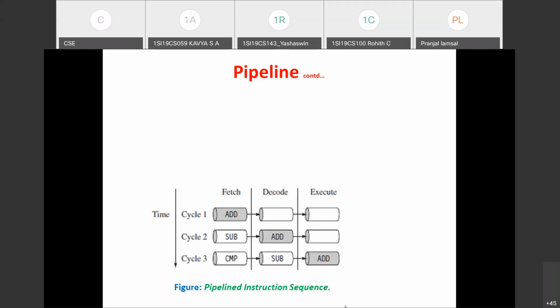Only for the first instruction, if the length of the pipeline is increased, it takes more cycles to execute it. This we call system latency. Latency means before the instruction is executed, more cycles are required. So latency will increase as the length of the pipeline increases, but it speeds up the execution. This is what you need to remember.